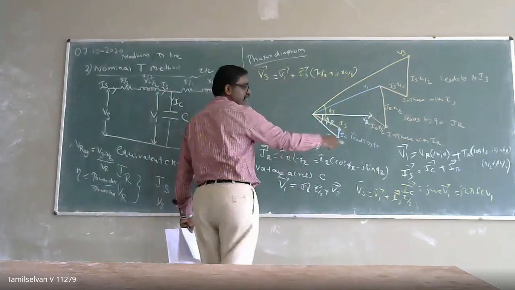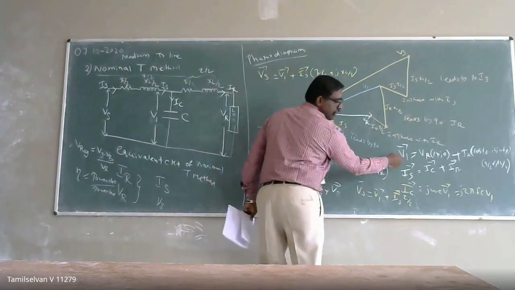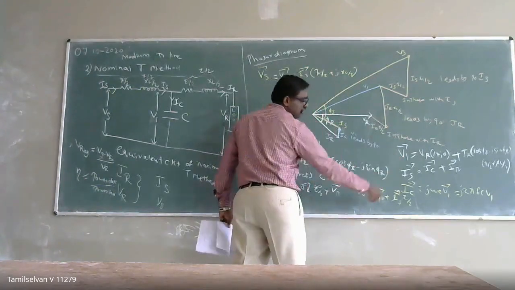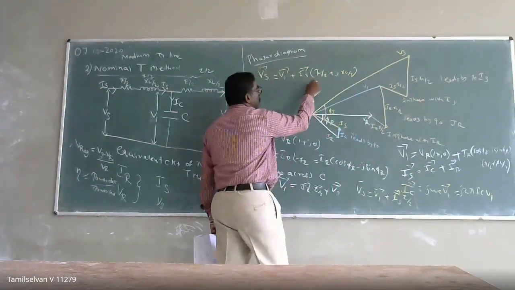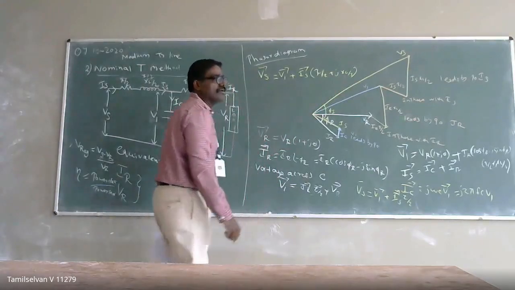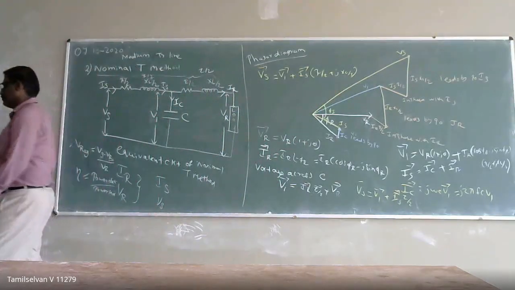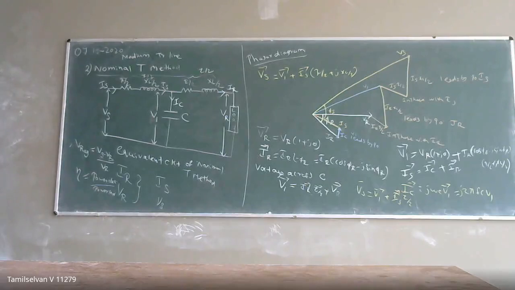You know the V1 value, and you know IS is equal to IC plus the IR vector. If you substitute, you can get your VS. Any doubt?